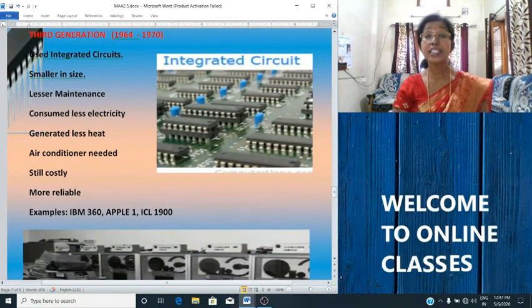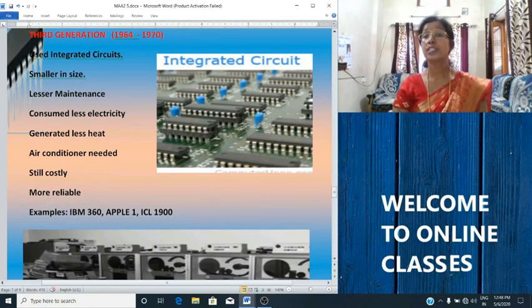Okay, third generation computers use integrated circuits. You can see the picture here, integrated circuits. So third generation computers used the concept of integrated circuits in place of transistors.